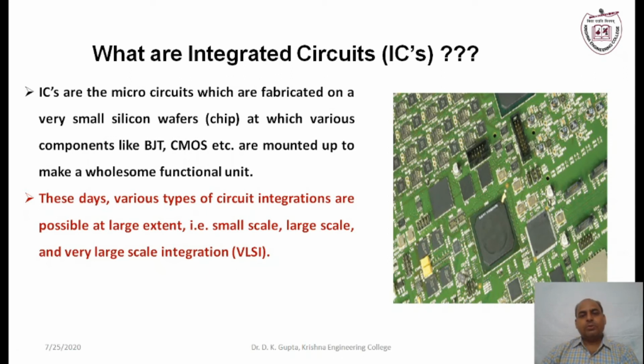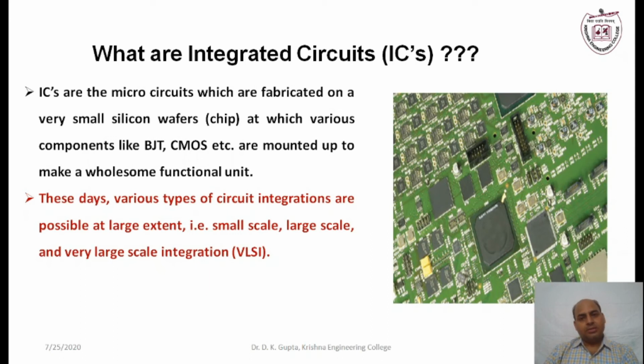This is basically the number of components fabricated into the same single chip. Normally transistors are counted as components. So SSI, MSI, LSI, VLSI are the different types of ICs or integrated circuits.